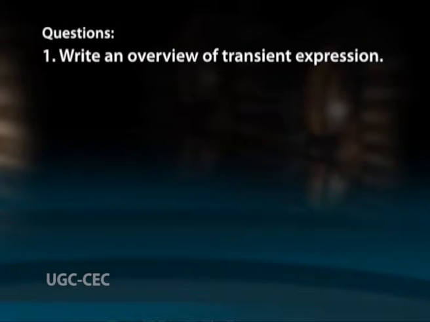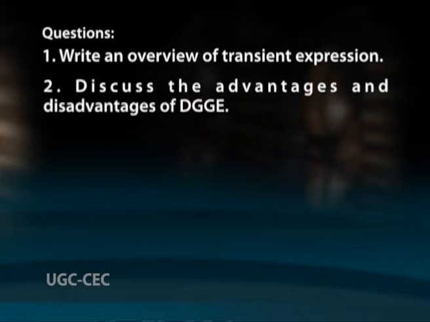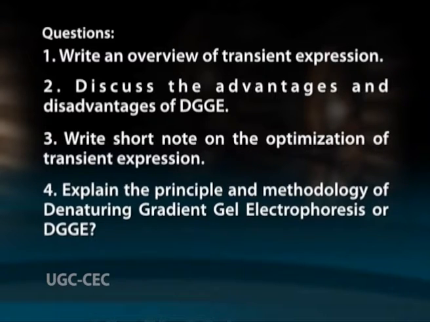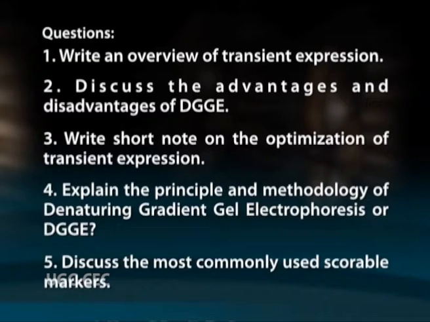Before we move on to the next session, please try to answer the following questions. Write an overview of transient expression. Discuss the advantages and disadvantages of DGGE. Write a short note on the optimization of transient expression. Explain the principle and methodology of denaturing gradient gel electrophoresis or DGGE. Discuss the most commonly used scorable markers.